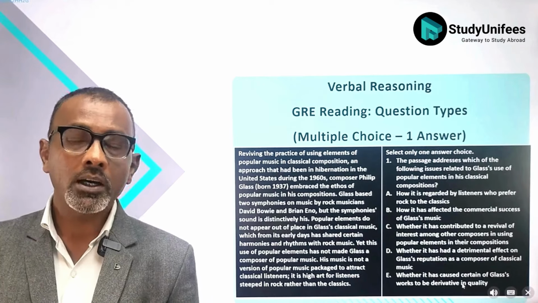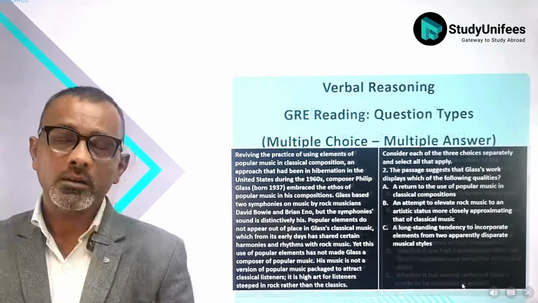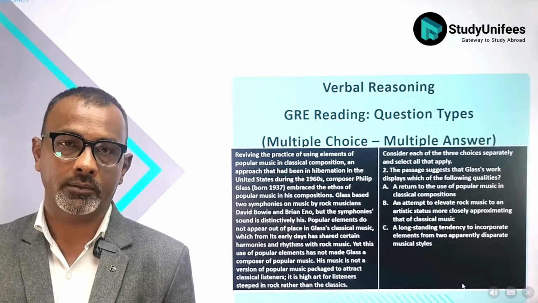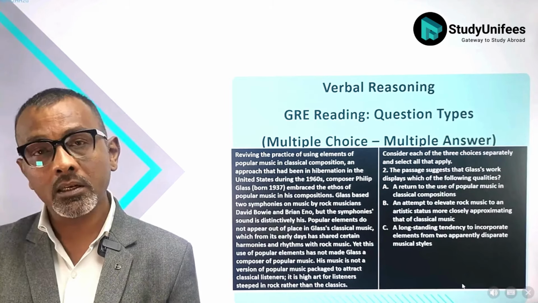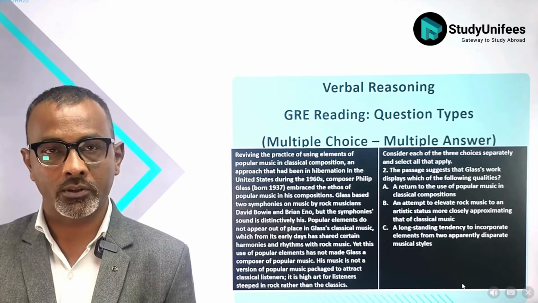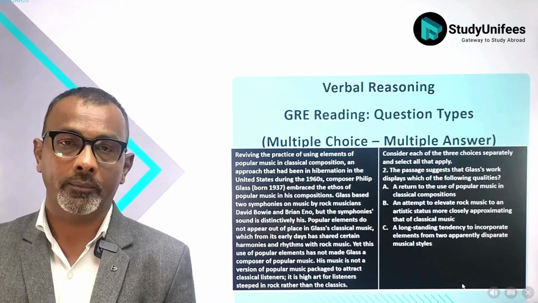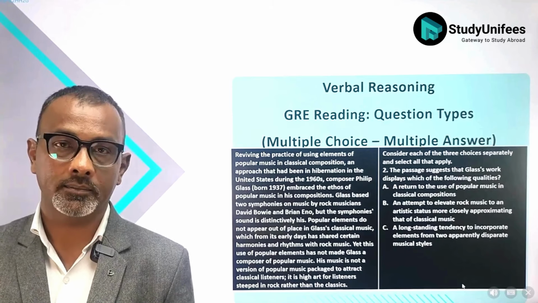Your job is to click on that one correct answer from among these 5 options. The second kind of multiple choice question is the multiple choice, multiple answer question. Here too, you will be asked a question from the passage, but there are only three answer options, which are A, B, or C. Any one, any two, or all three could be the correct answers.